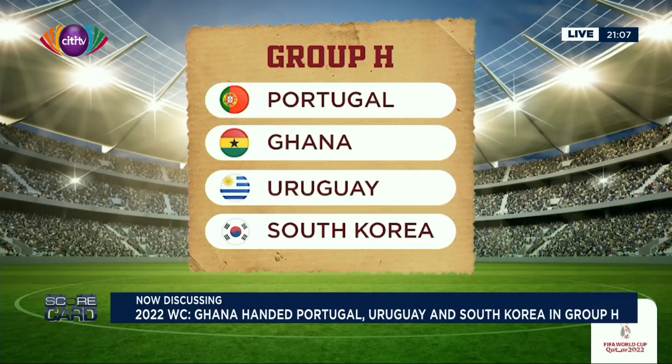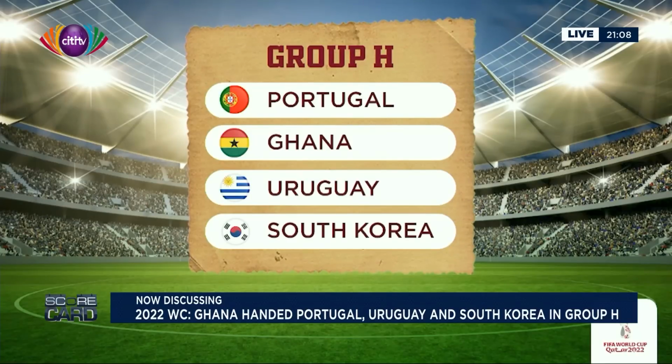Just to clarify for you, the dates for Ghana's games as far as FIFA is concerned. So here you go. Ghana's first game is on the 24th of November, Portugal versus Ghana, at 4 p.m. at the Stadium 974 in Doha. And then 4 days later, on the 28th of November, South Korea versus Ghana. That is at the Education City Stadium in Al Rayyan, Qatar's second biggest city. That match is at 1 p.m.